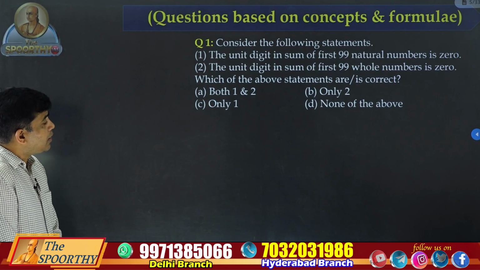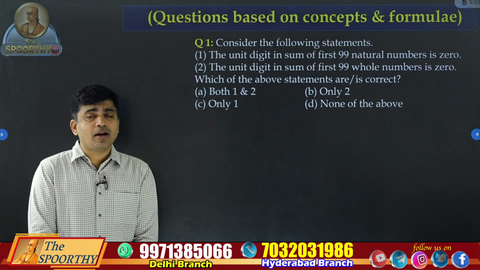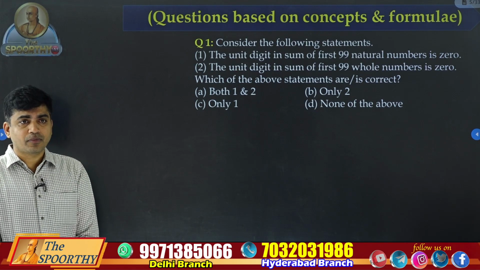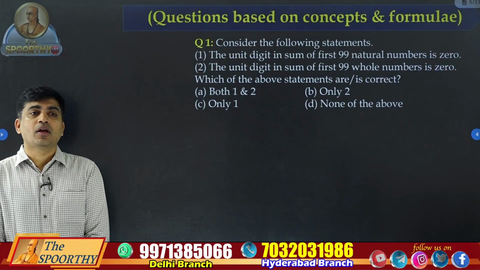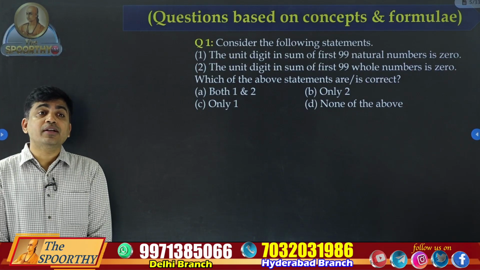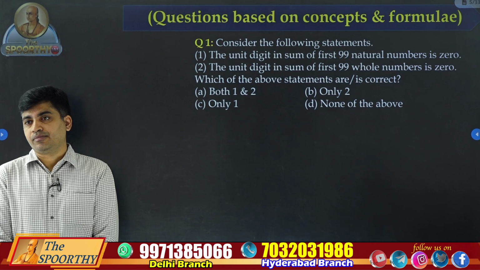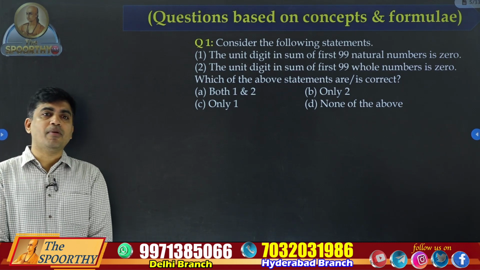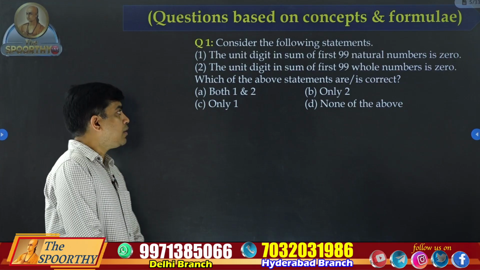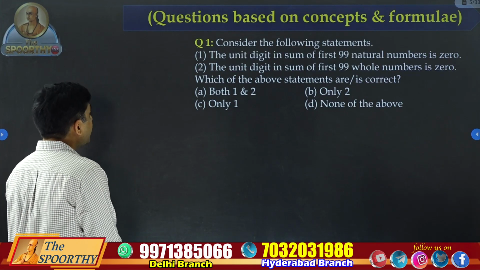The unit digit in the sum of first 99 natural numbers is 0. To solve this question, what is required? We should know how to find the sum of the numbers. What is the basic formula for this concept?